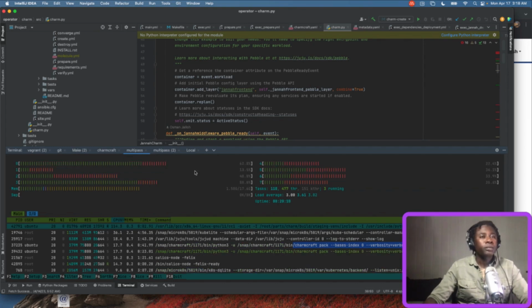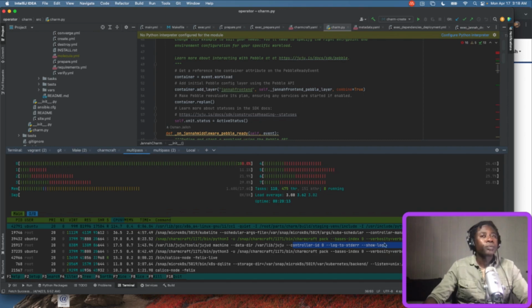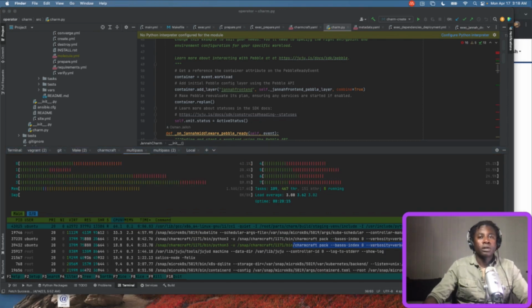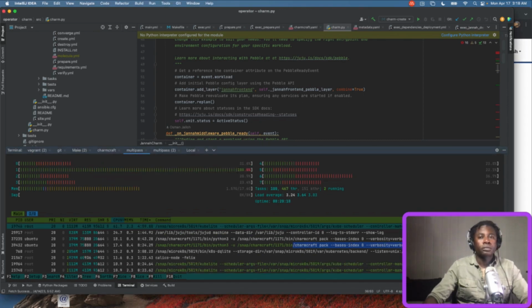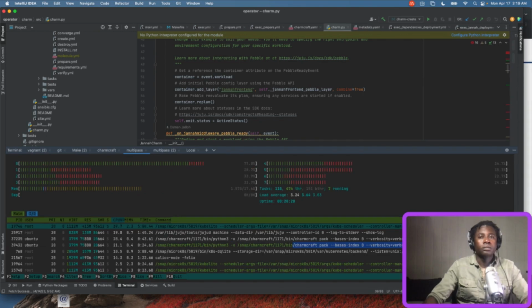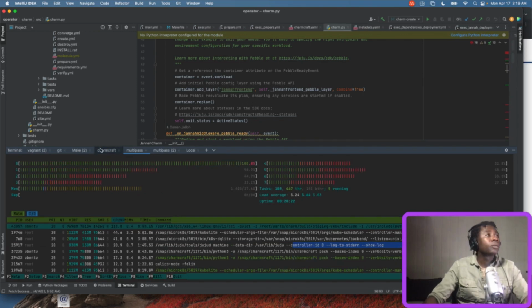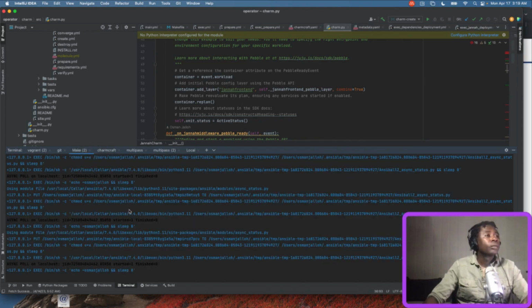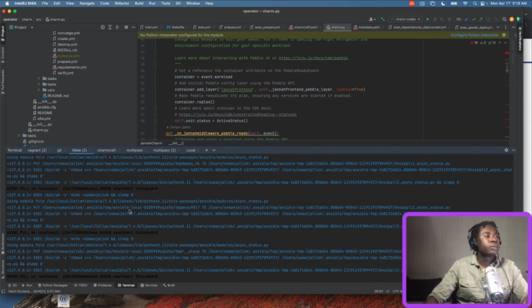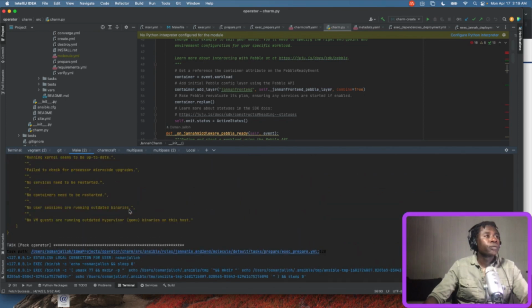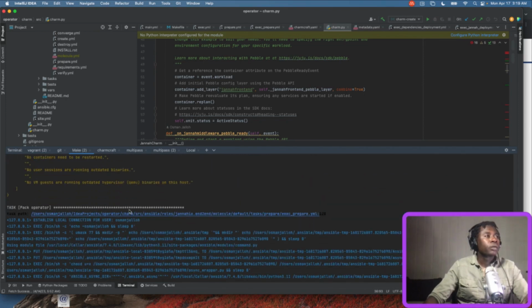So it's moving along. We're still packing. Pack operator.